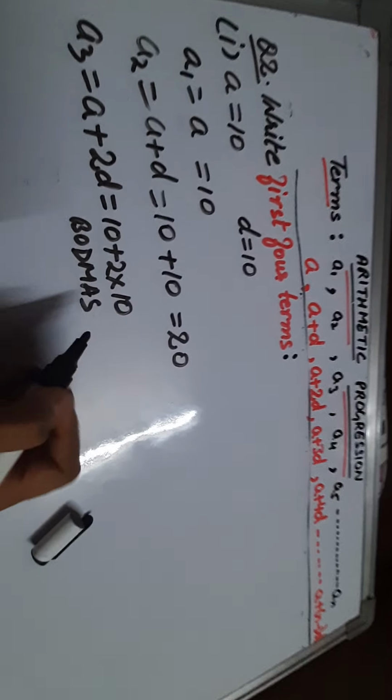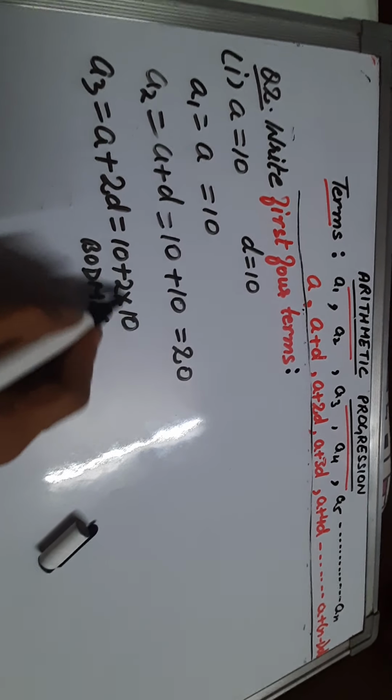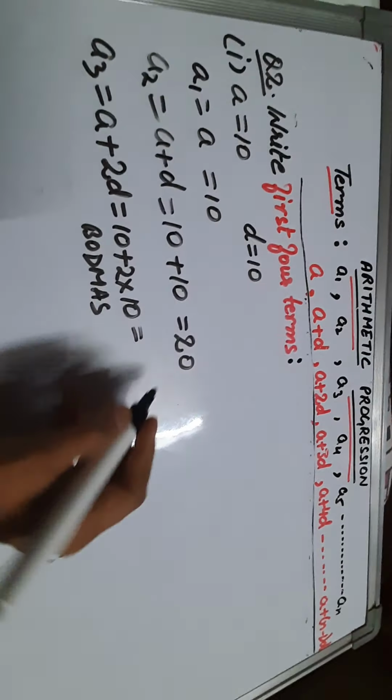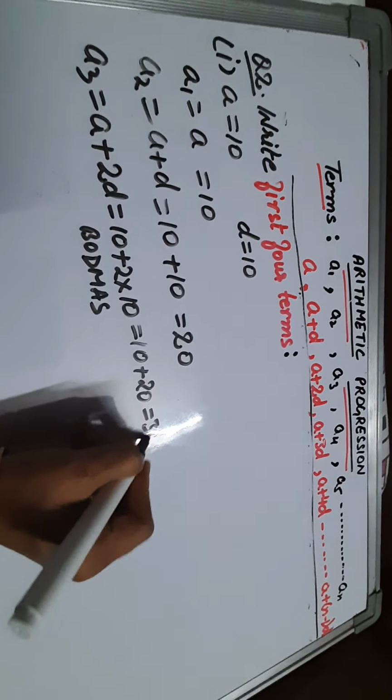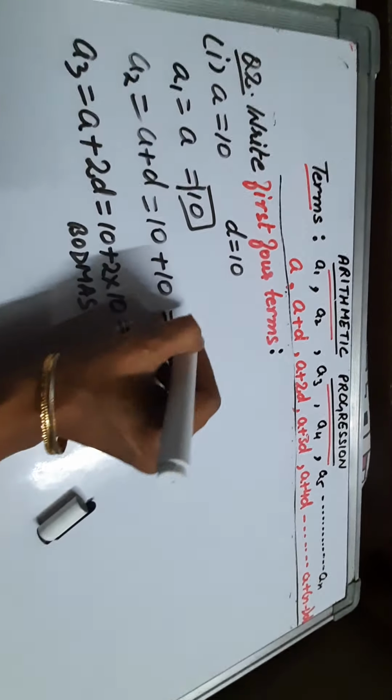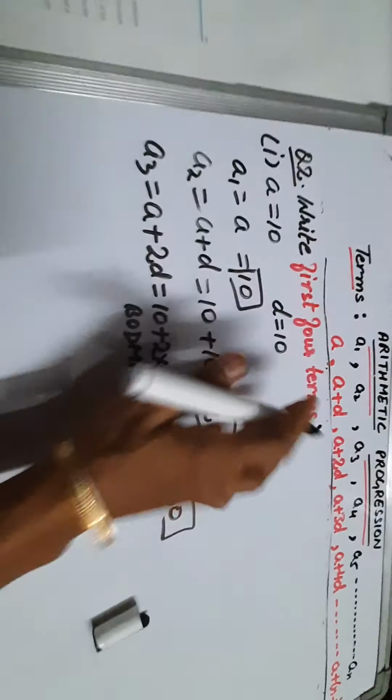And remember BODMAS. Dear students, remember BODMAS. Before addition multiplication should be done. Add नहीं करना, पहले multiply करना है. So 10 plus 20, that is 30. So this is first term, second term, third term. We need to find out 4 terms.